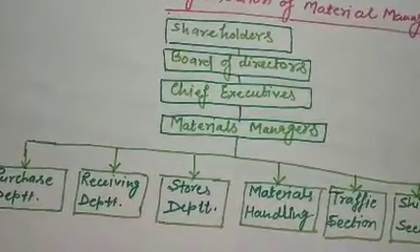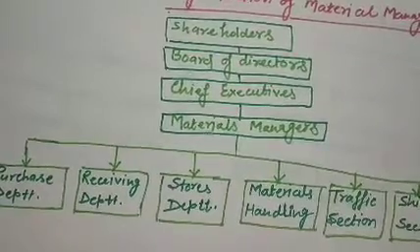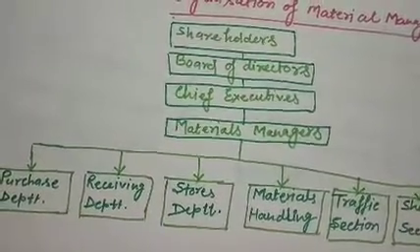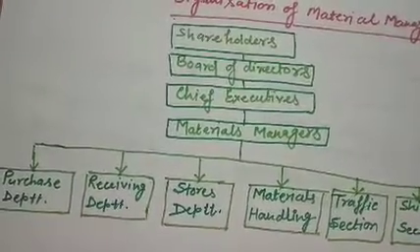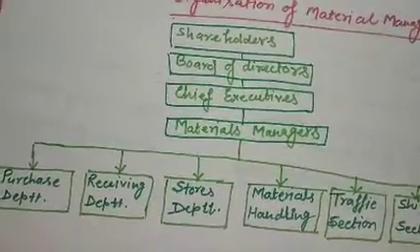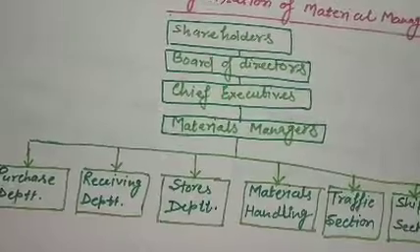Then a different governing body is required for giving the requisition of raw material. A detailed analysis and a full planning is required.